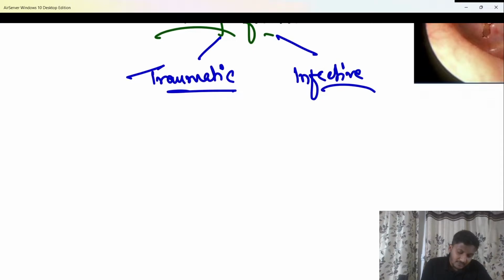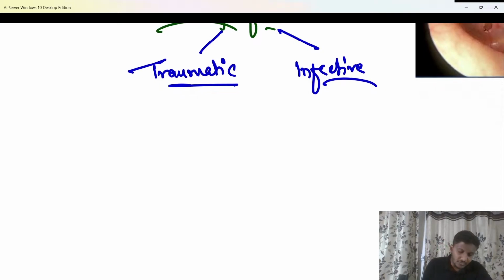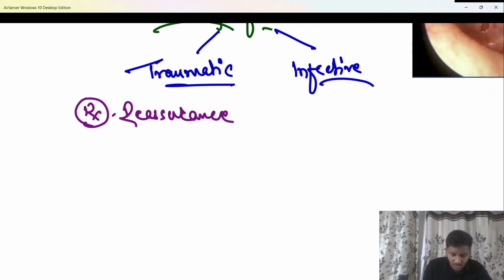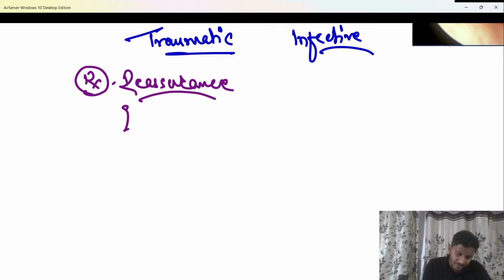Now traumatic ones are self-healing or self-resolving, meaning they get better on their own. They usually heal by themselves. You do not need any kind of treatment. So please remember the treatment in this patient has to be either no treatment, or you can mark it as reassurance, or you can mark it as conservative management, whatever is there in the option. So that has to be mentioned.